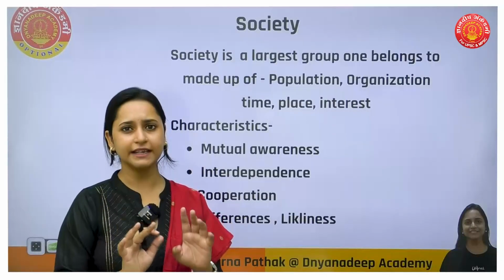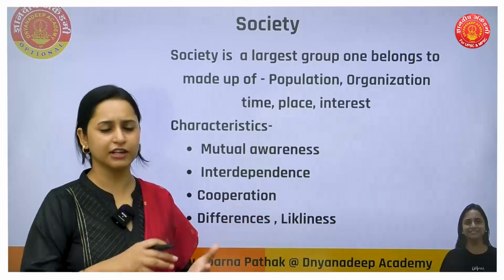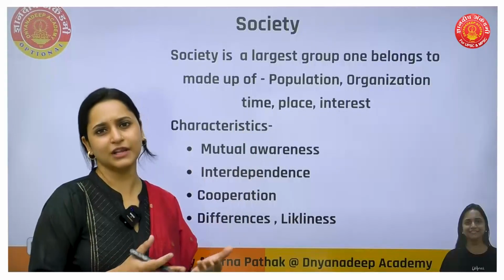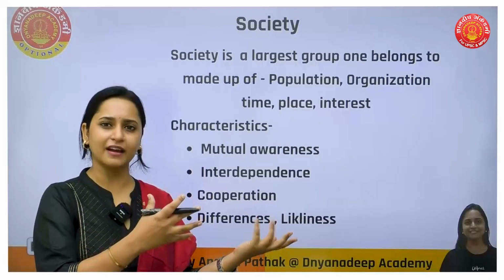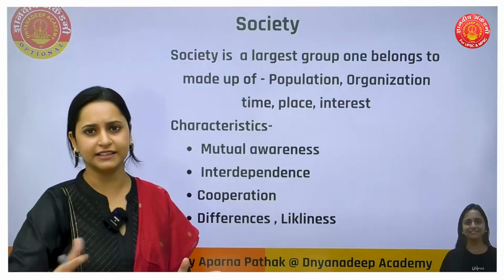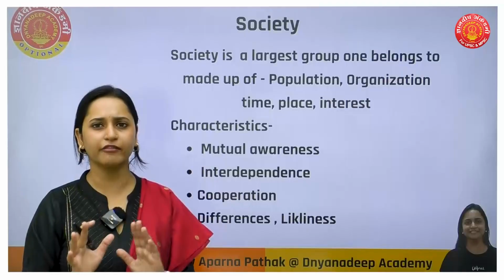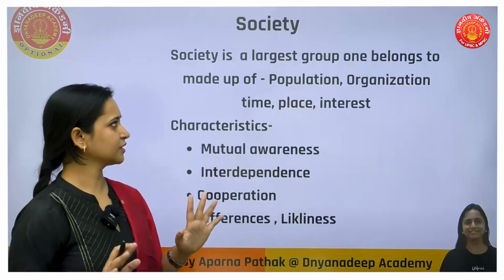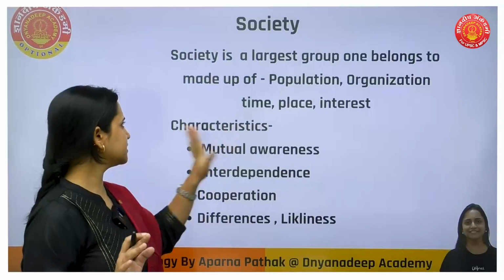In a society, a particular group of people will have the same kind of interest, a particular number of population, and a place, which also depends on the time, because society 100 years back, society now, and society after 10 years will be different. So time, place, interest, organization all have a very important role in society. These are the components of society.